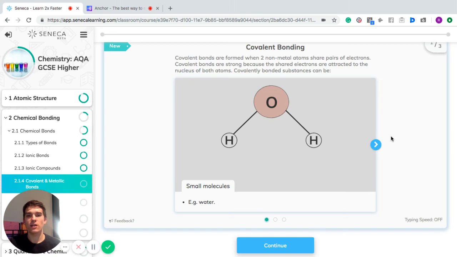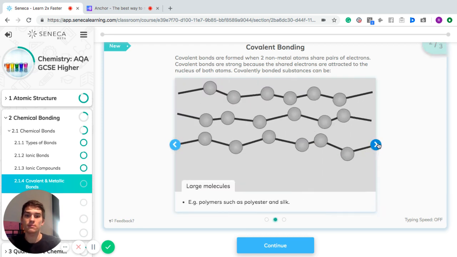So let's have a look at covalent bonds. Covalent bonds are formed when two non-metal atoms share pairs of electrons. Covalent bonds are strong because the shared electrons are attracted to the nucleus of both atoms. And covalently bonded substances can be small molecules like water, or they can be large molecules like polymers such as